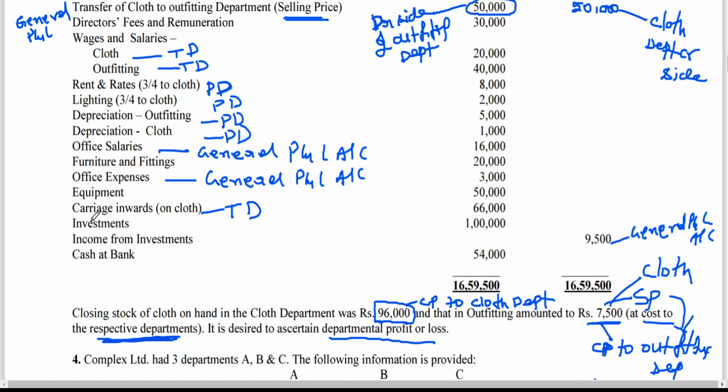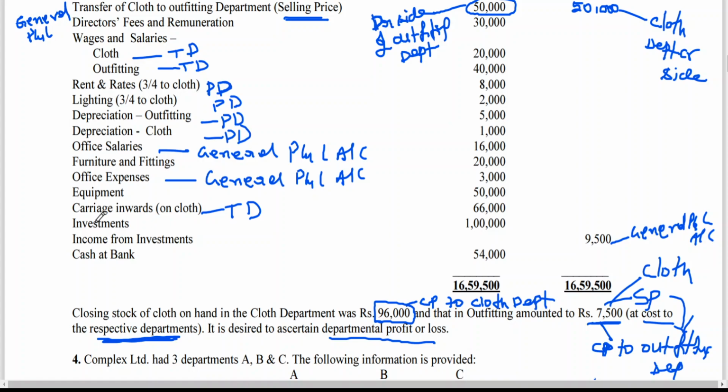That I can do only after finding out the gross profit of transferor department. Please remember, whenever you are calculating percentage of profit, to remove the unrealized profit, I am repeating once again. If you want, you can make a note. I hope you have a notebook with you, as I have told you a number of times.